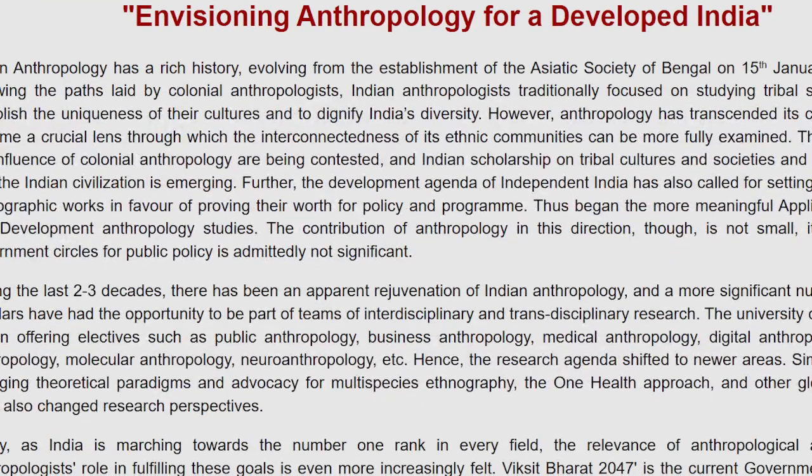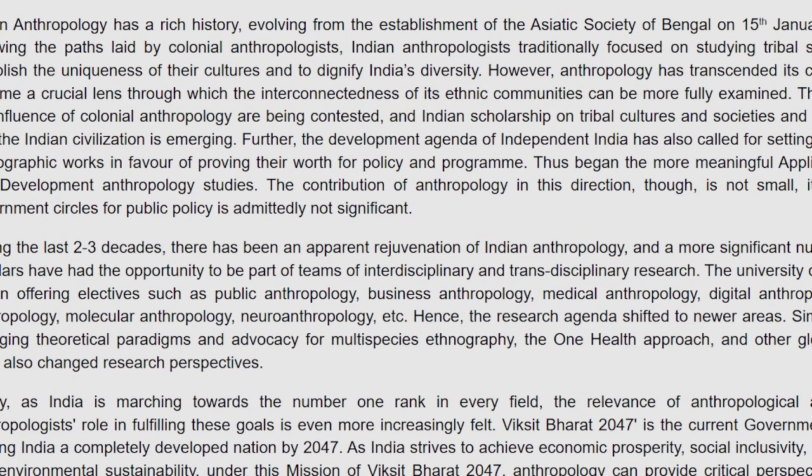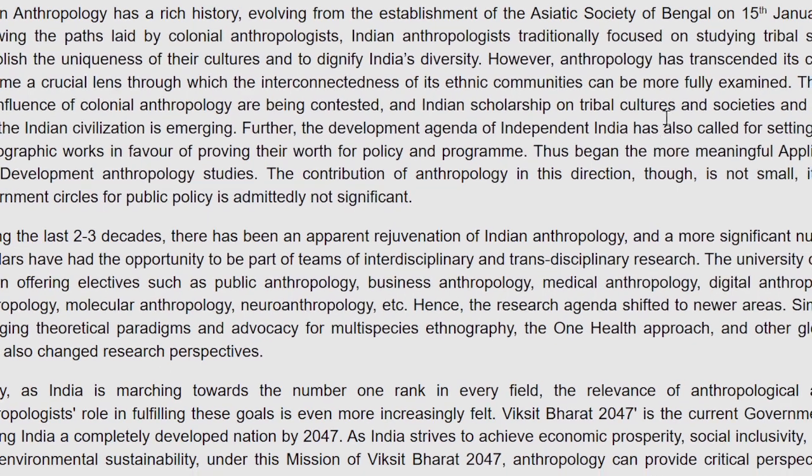Now, the theme is only focusing on Indian anthropology. Brief details are given, like it has a rich history and it evolved with the establishment of the Asiatic Society of Bengal in 1784. These things are not at all useful for you unless you are given a question to write about, explain or describe the evolution of Indian anthropology. If that question comes, even this point will be very useful for you because this is something that you already know. So it's not an important thing to focus on.